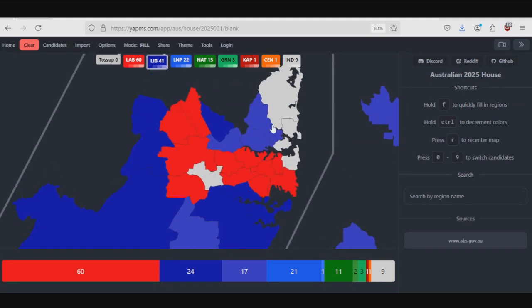So Bradfield, I want to briefly talk about this. I actually think that it is somewhat likely for a Teal to win Bradfield. This is not the kind of seat that Dutton is really aiming for in his whole strategy, but at the same time, there might be those voters who, since they don't have an incumbent, Tink is not running, so they don't have someone that they already know and trust, maybe they think, we want to give the coalition as many seats as possible so that the government isn't a complete shit show, like a coalition of chaos. So maybe they'll say, okay, we'll vote for the Libs.